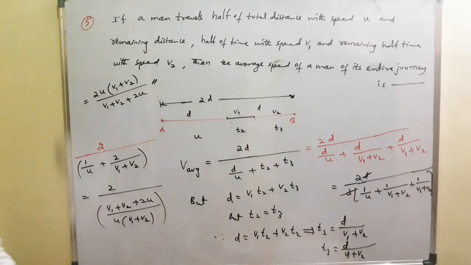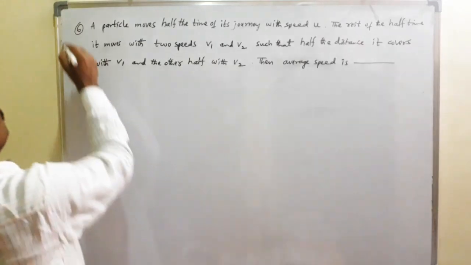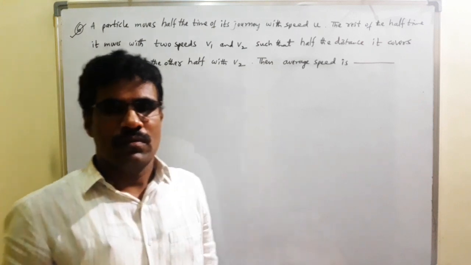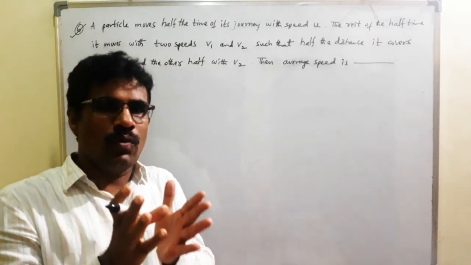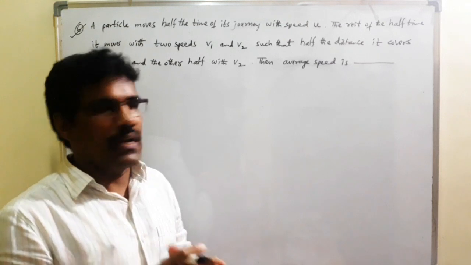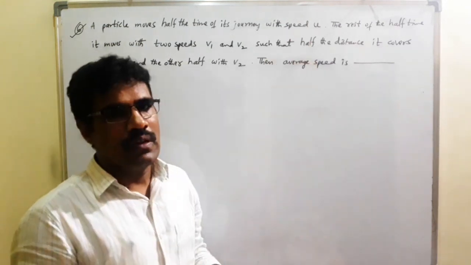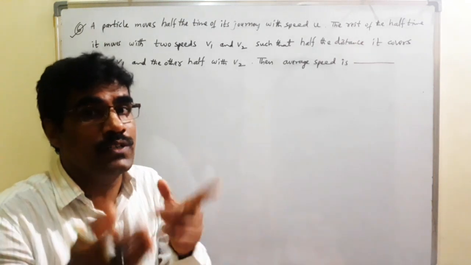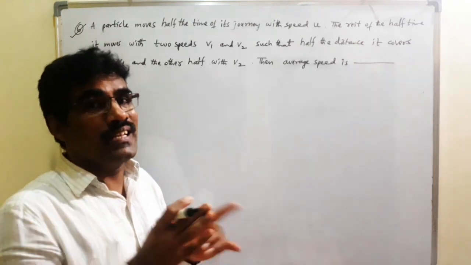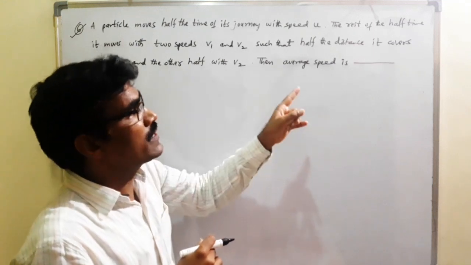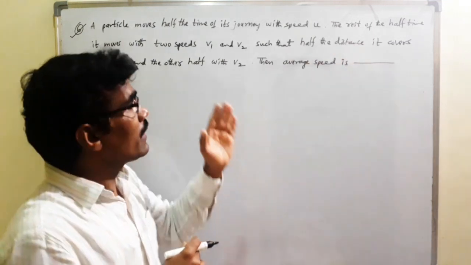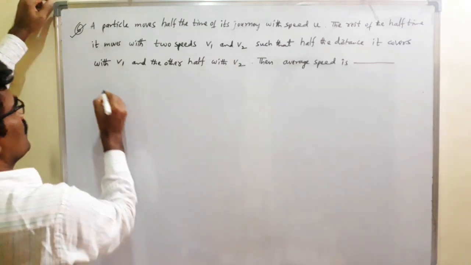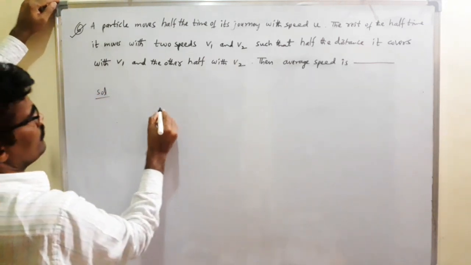Okay, next. Sixth problem. A particle moves half of the total time with speed u, and the rest of the time with two different speeds v1, v2, such that half the distance is with speed v1 and the remaining half distance with speed v2. What is the average speed? Students, listen.